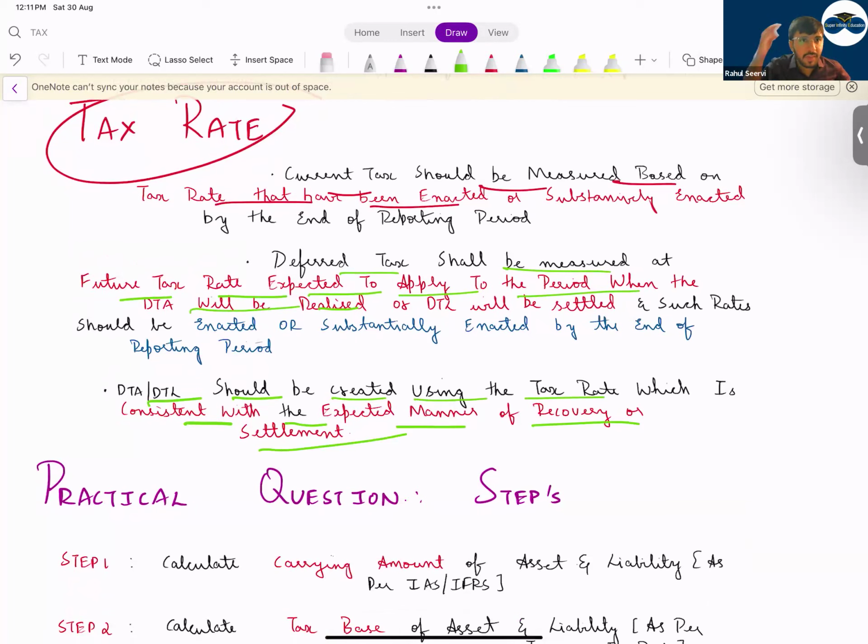Like you could have some capital gain. There are different types of taxes also, no? On capital gain, the tax rate is different, etc. So you have to see the nature or the manner in which you will recover the amount, and that tax rate you have to use. You can't use your corporate tax rate on a disposal of an asset when you have a gain. If you have a gain, it will be a capital gain and the tax rate will be different. But if it's for normal business, like you're doing some sale, the income tax will be totally different for the corporate. The tax rates will be different.